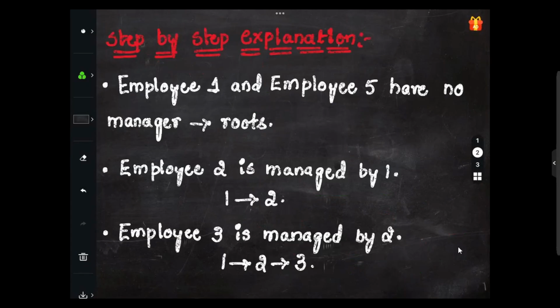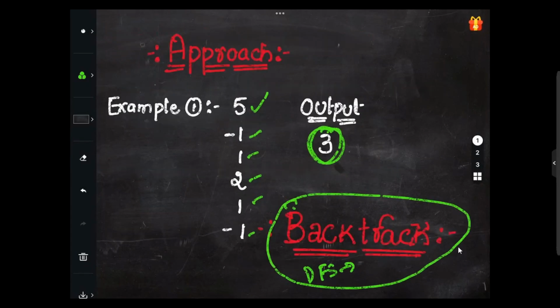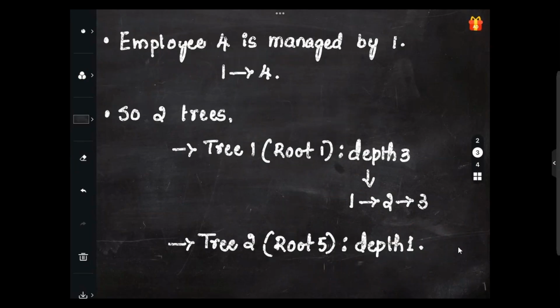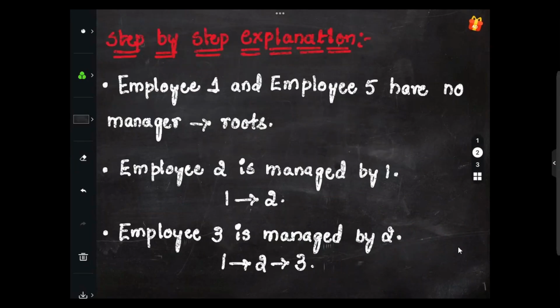Employee 1 and employee 5 have no manager, meaning employees 1 and 5 don't have a parent here. So what happens? Employee 1 and 5 don't have a manager, so they are considered as roots. Employee 1 and 5 are considered as roots, right? So just keep this in mind.